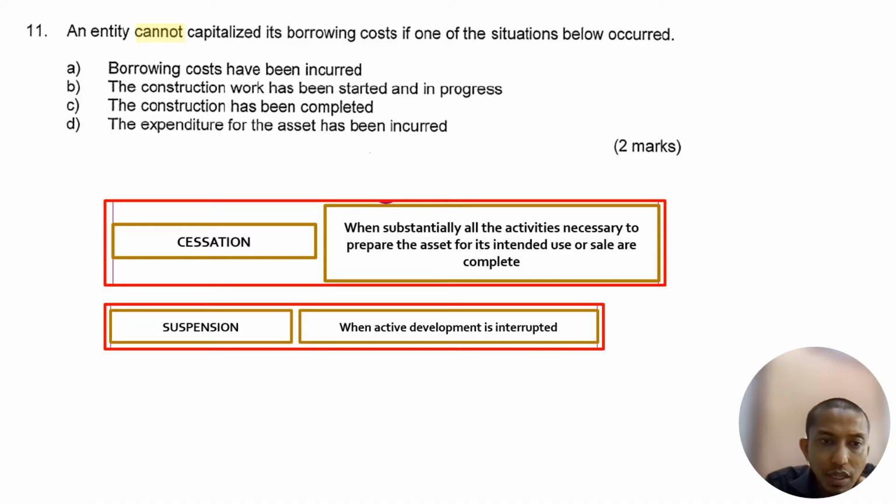The construction has been completed. Yes, this one is answering the cessation. Cessation is stopped, meaning after construction has been completed, we cannot capitalize anymore. So the answer is C. D, the expenditure of the asset has been incurred. This one is still capitalizable. Again, for us to capitalize there must be two conditions: the work is in progress and the expense is incurred.